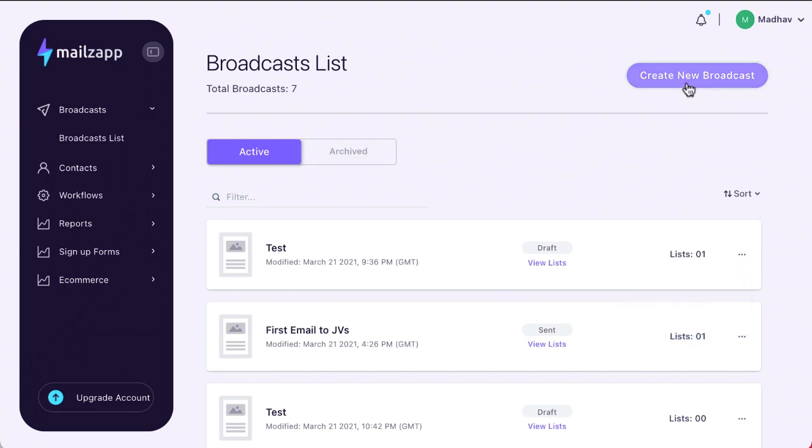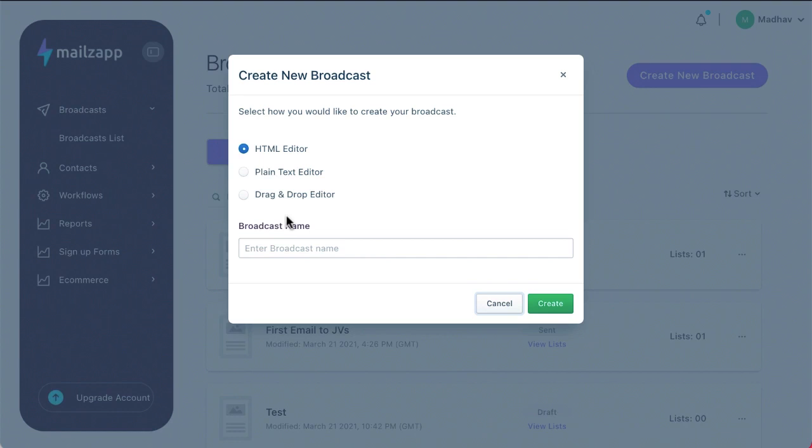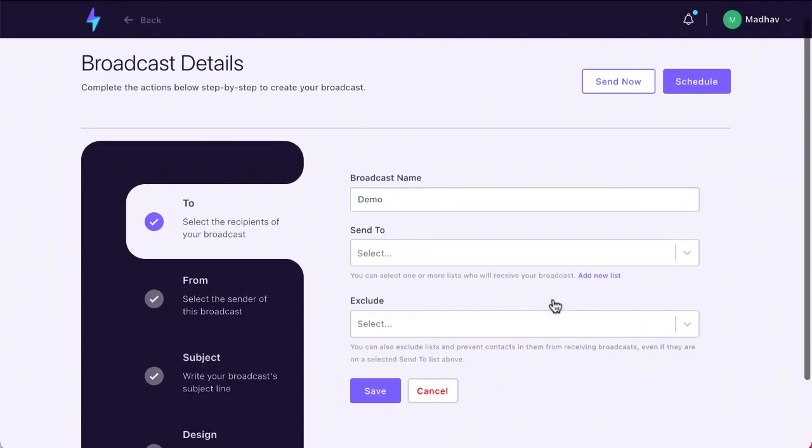Okay, so let's create a new broadcast. Many of you watching this are very familiar with autoresponders, so I'm just going to show you how this works. You can choose from an HTML editor, or you can use a plain text editor, or you can obviously use our massively super intuitive and very easy to use drag and drop editor. The broadcast has been created successfully.